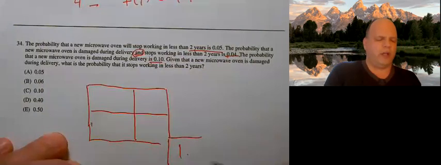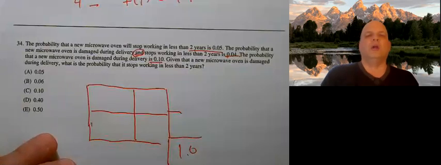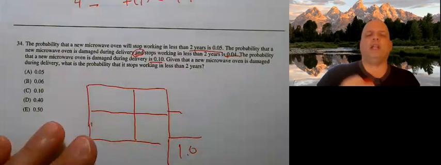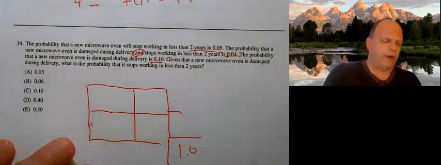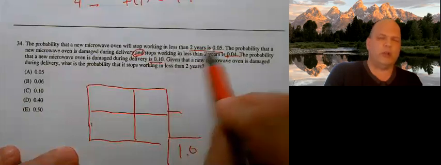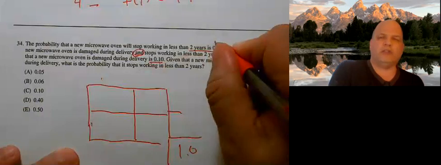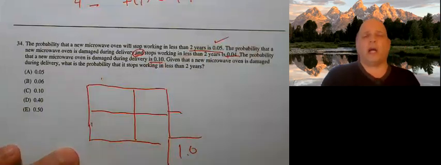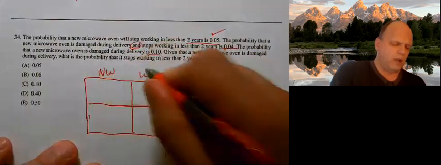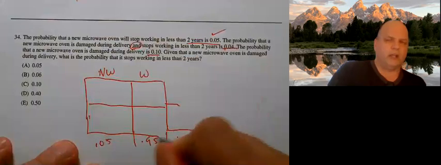As soon as I have two things, I like to go to my table. It's just a great organizational tool. I need to always identify numbers that only are associated with one variable. Given the oven will stop working in less than 2 years is 0.05. Well, that's obviously not contingent on anything. It just says it stops working. So not working, working, this is 0.05. Probability that it is still working in 2 years is 0.95.